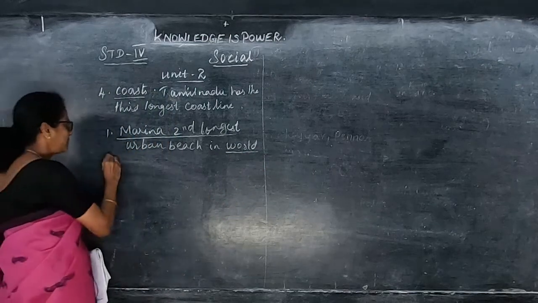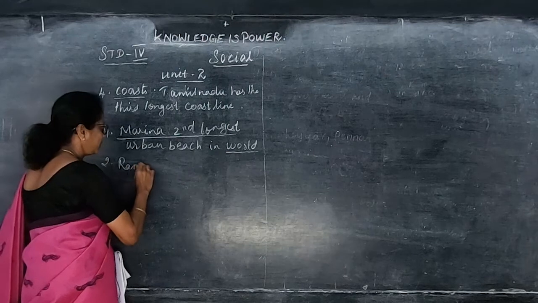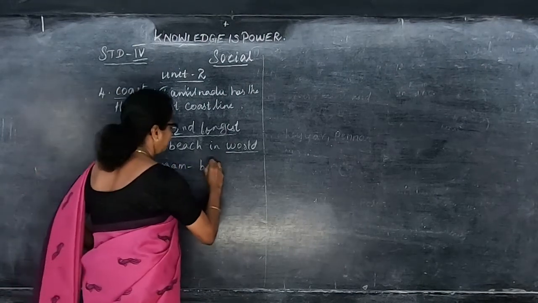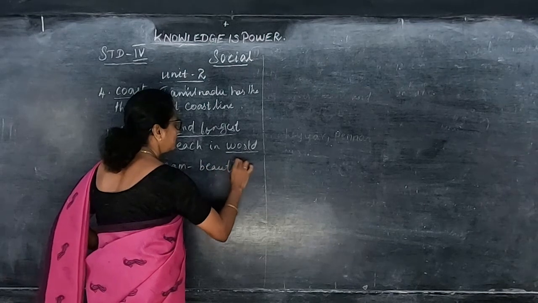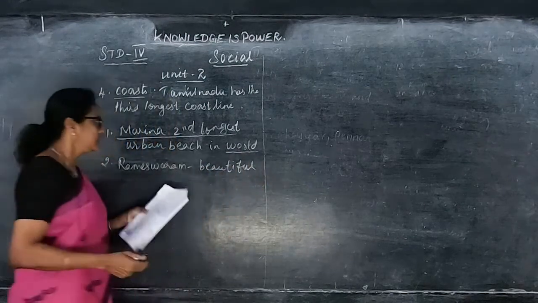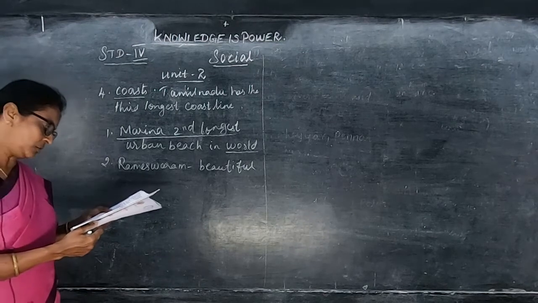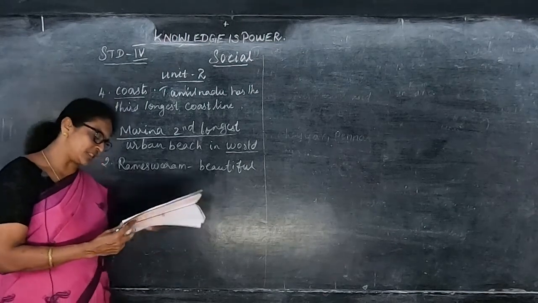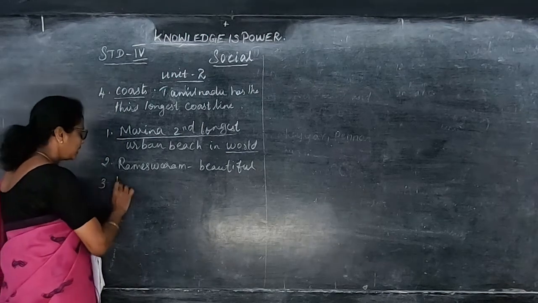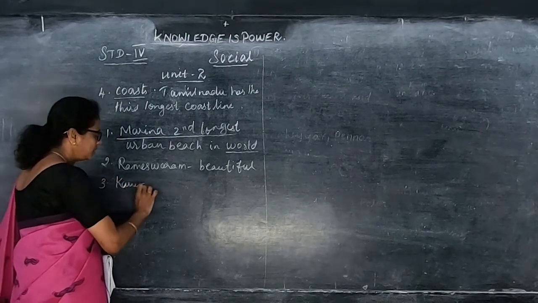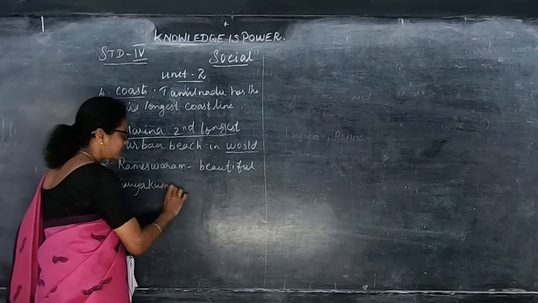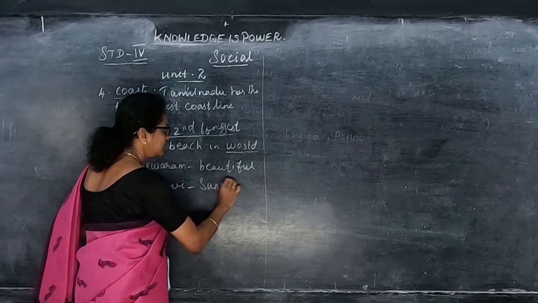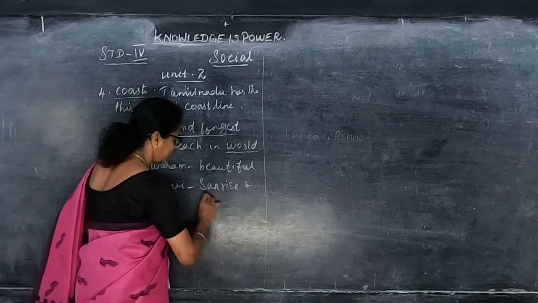And Rameshwaram Beach, famous for its beautiful view. So these are the most beautiful beaches. Kanyakumari Beach is famous for its beautiful views of sunrise and sunset. You know that Kanyakumari is famous for the beach as well as the sunrise and sunset. So these are the notable beaches in Tamil Nadu.